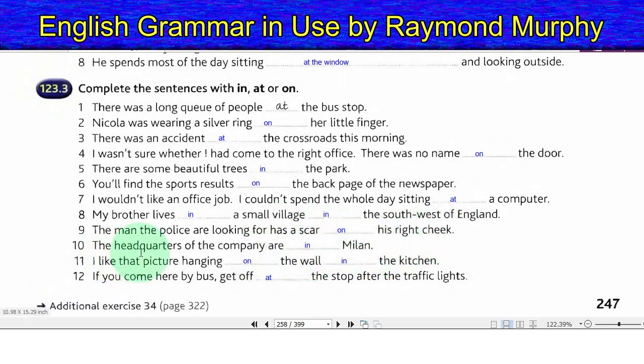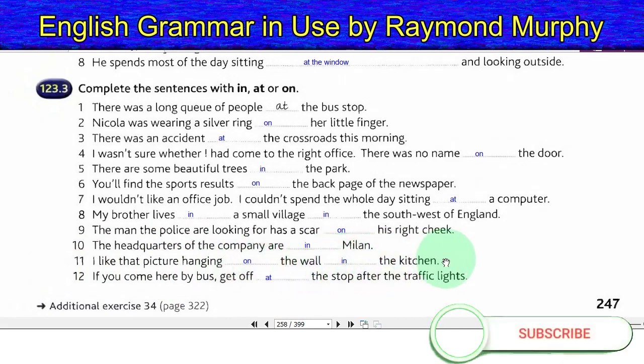10. The headquarters of the company are in Milan. 11. I like that picture hanging on the wall in the kitchen. 12. If you come here by bus, get off at the stop after the traffic lights.